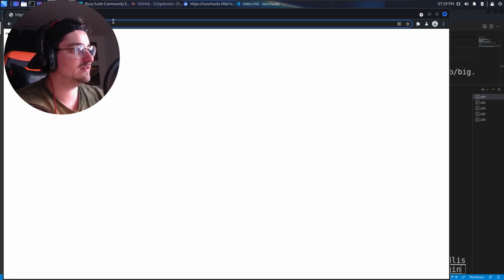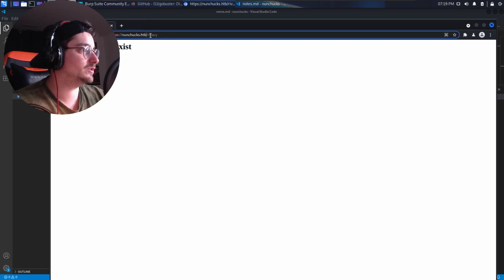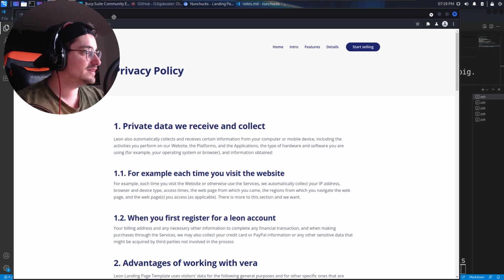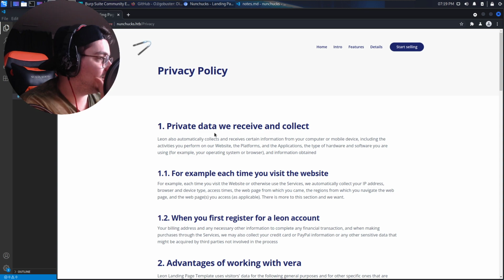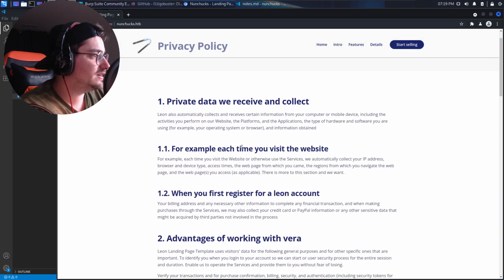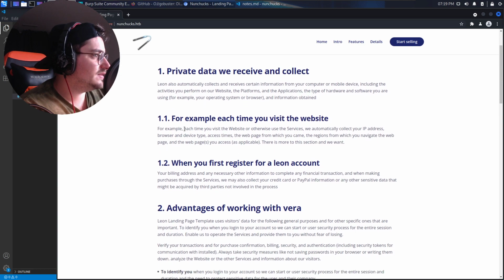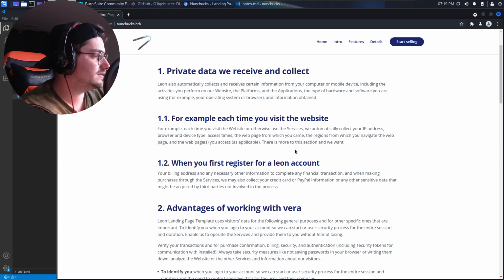Okay, now look at this. I wrote privacy. I don't even know what privacy is supposed to be. So privacy it is. What interesting data do we have? Private data we receive and collect. For example, each time you visit the website, we automatically collect your IP address.